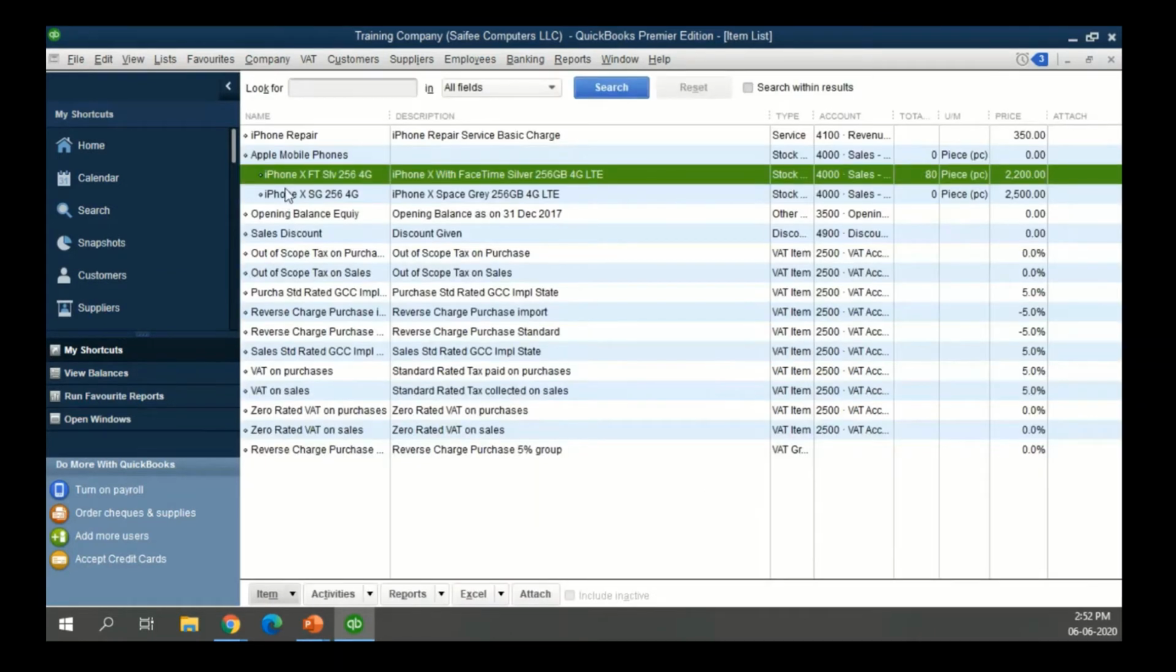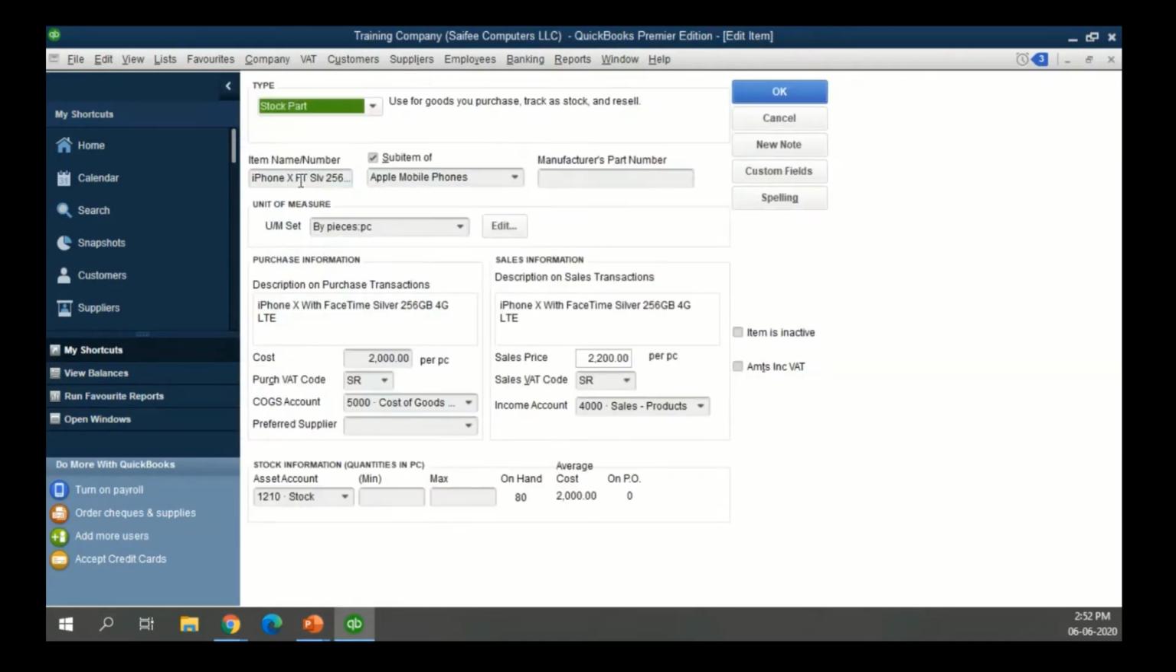So let's look at a stock part which we have created. We are talking about an iPhone X or iPhone 10 with FaceTime, silver color, 256 GB, 4G LTE. This is a unique item code that has been created to identify the product. The software also has the ability to group the items, so we have grouped it under Apple mobile phones for now. You can enter a manufacturer part number. You can enter how you're planning to buy and sell this. For example, phones are bought and sold in pieces, or if a company is dealing in food products and they are buying it in kgs or tons, you can mention that.